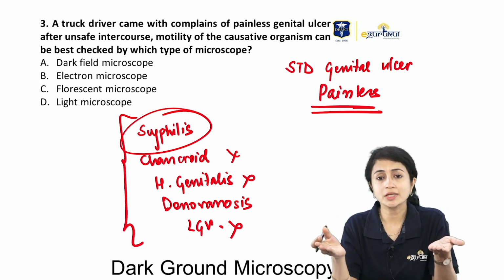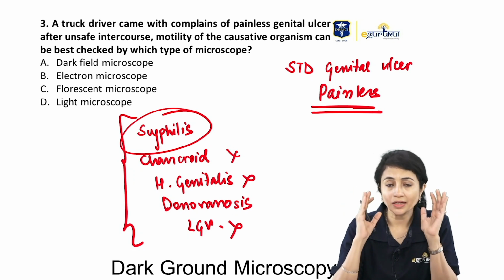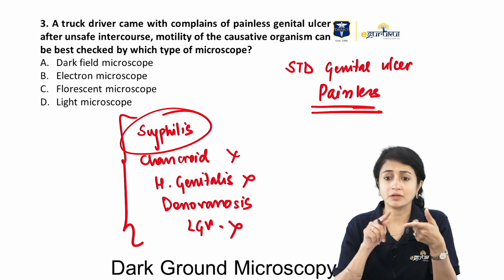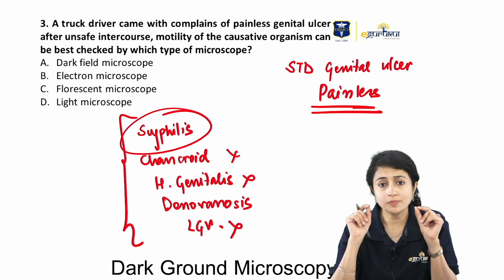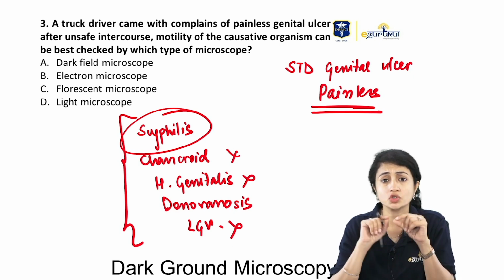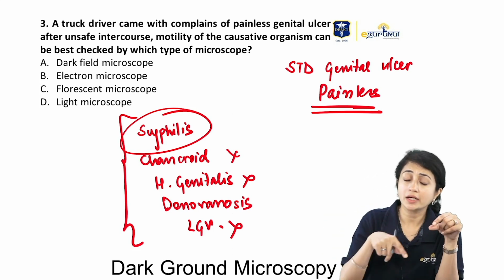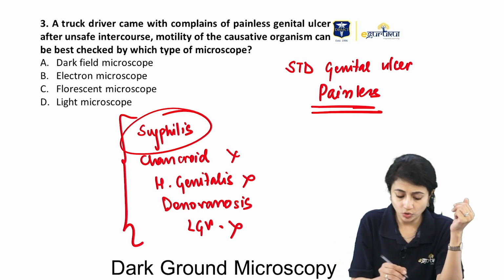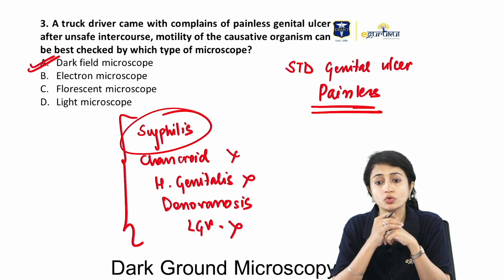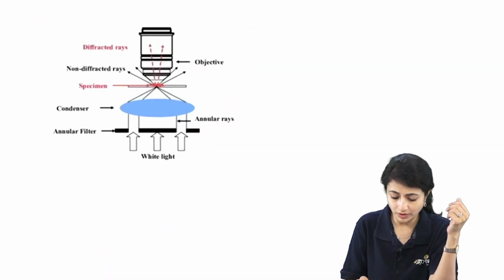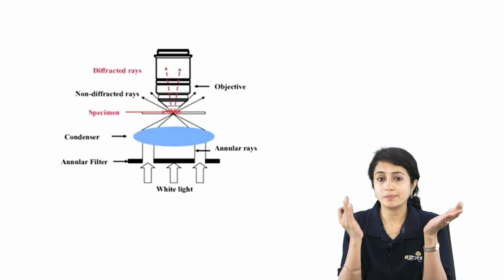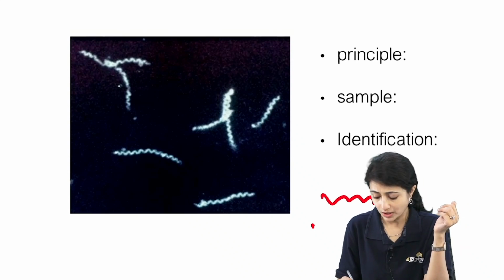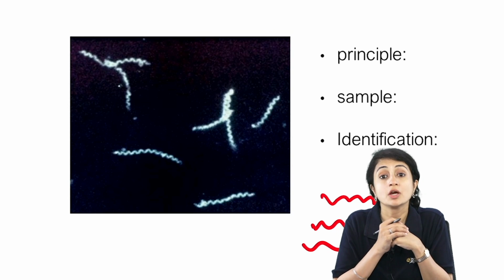So here, painless genital ulcer, whenever they give you painless genital ulcer, very, very commonly, 99% of the times they're talking about syphilis. And we know that syphilis is caused by Treponema pallidum, which is non-cultivable and cannot be stained by the normal routine staining procedures. And so here what we do is a dark field microscopy, or dark ground microscopy. Here, the whole of the background is black and the organism appears as wavy fluorescent organisms, which are motile.